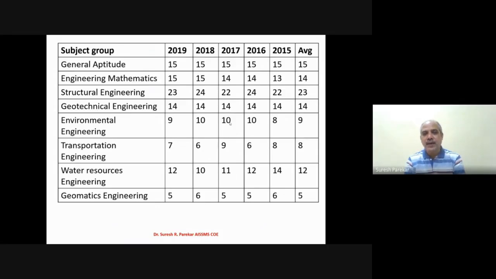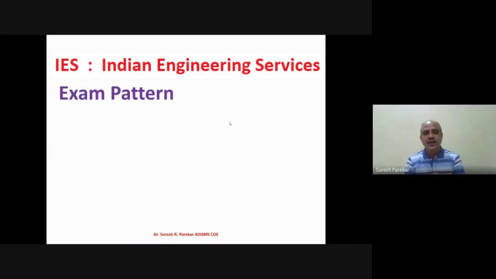Environmental engineering averages around 9 marks. Transportation, about 8 marks. Water resources, on average 12 marks. And geomatics engineering, 5 marks, under which we have surveying also. So this is all about your GATE examination. We have seen the pattern, the weightages expected for 2021, and then the last 5 years' weightages.